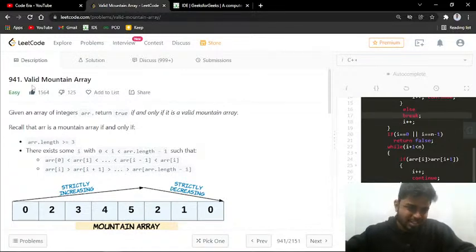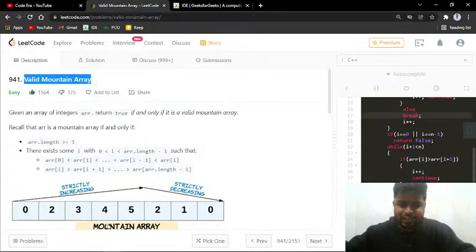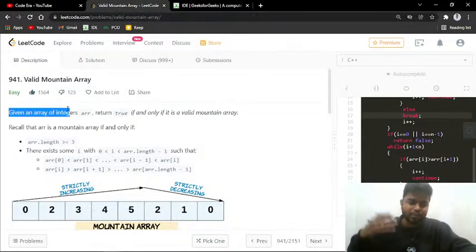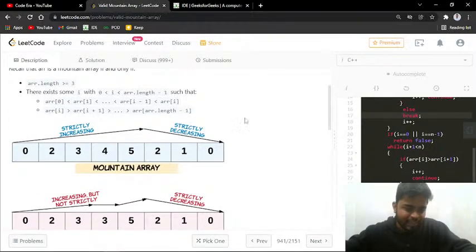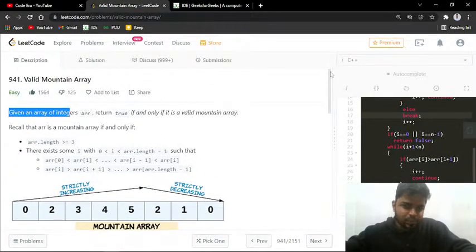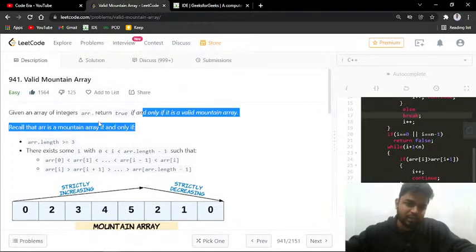Right. So this is a very easy problem, to be precise. You will be returning true in this particular problem when you see that the array is a mountain array, right? That is, first of all, it might be increasing and then it might be decreasing. If it is like that, you will say that yes, this is a mountain array. Otherwise, in any other situation, you will say that no, it's not a mountain array, right?